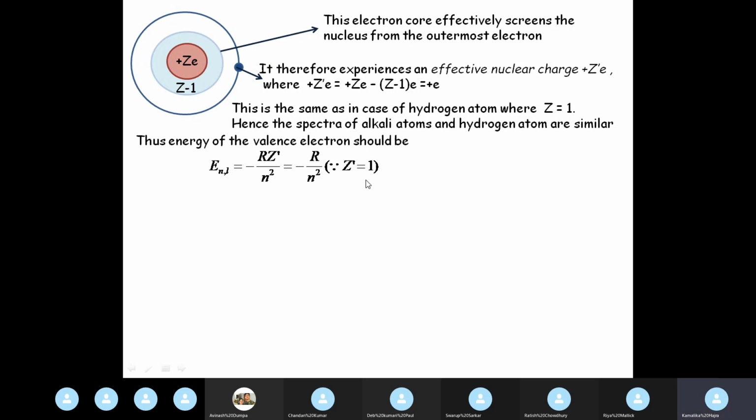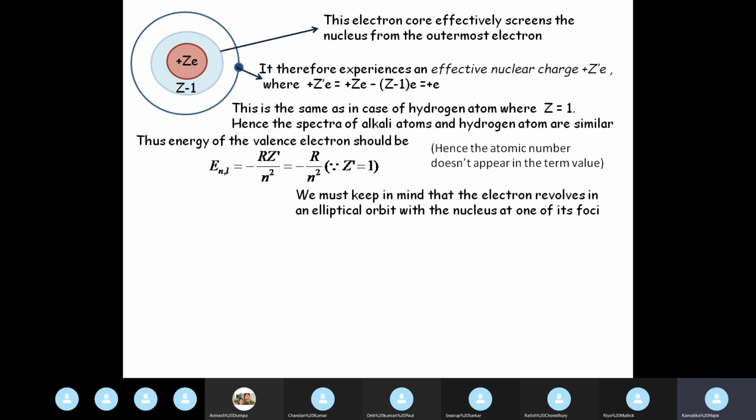So the energy of the valence electron, E_nl, should be minus R Z'^2 by n^2 instead of R Z^2 by n^2, which is minus R by n^2, since Z' is 1; we just saw the effective nuclear charge is 1. Okay, so this is the energy of the valence electron, which is the same as for the hydrogen atom. So the atomic number doesn't appear in the term value when you are dealing with just the outer shell electron, that is the optically active electron.